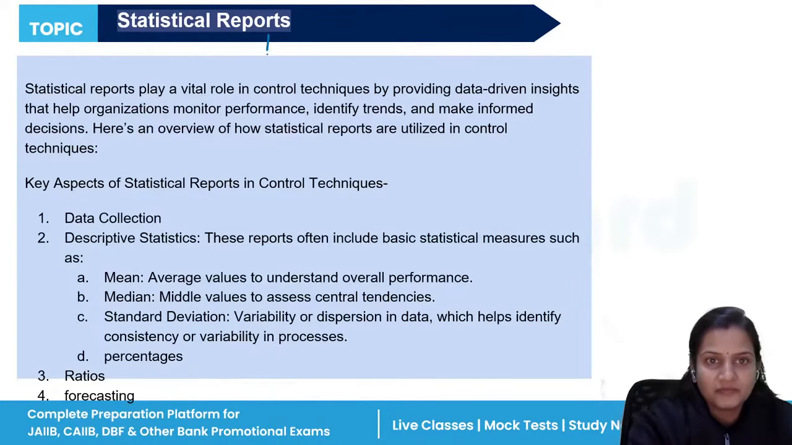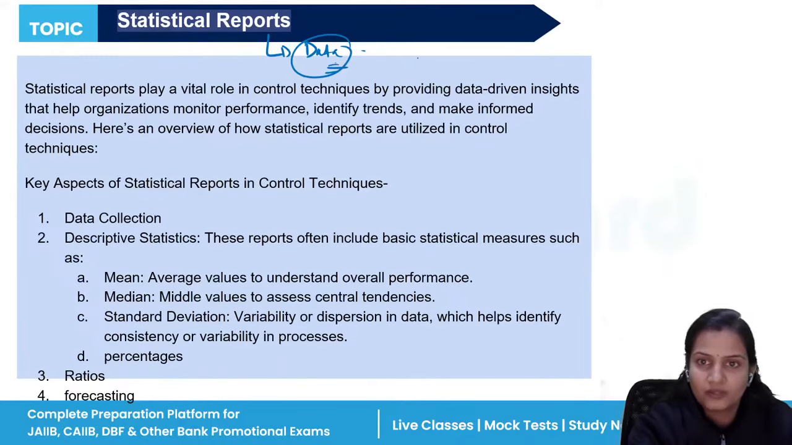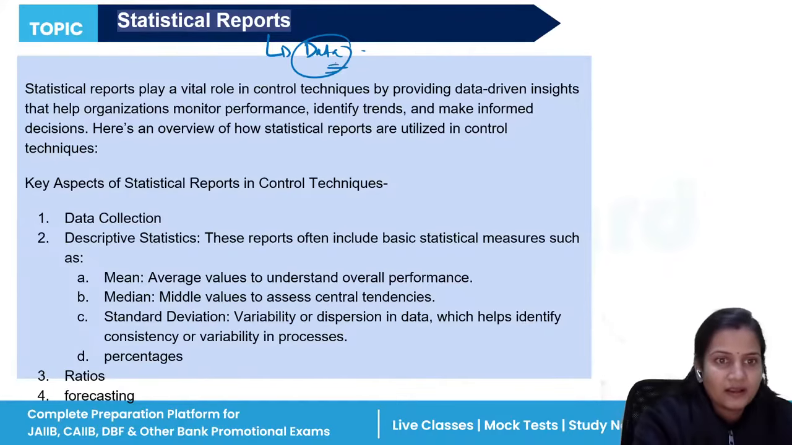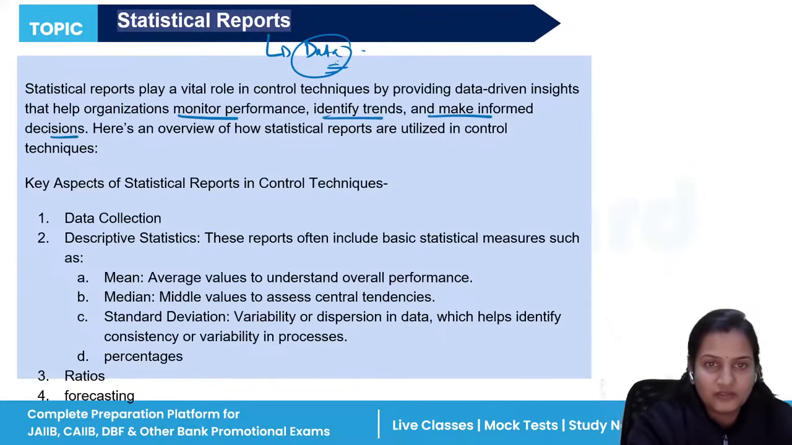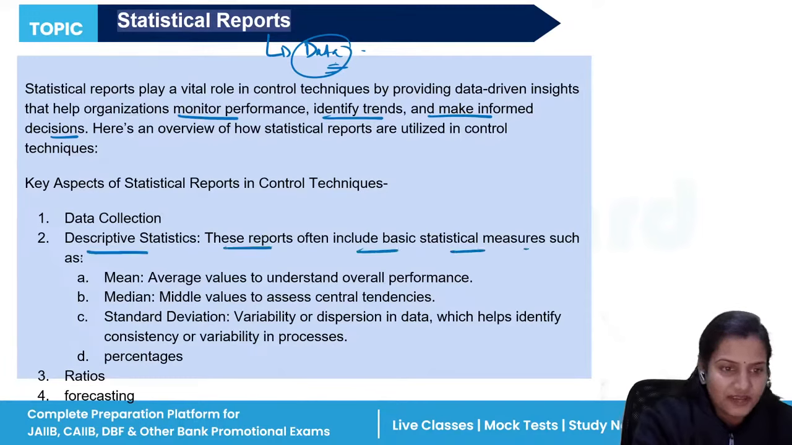Statistical reports, again, are a type of report that provides different types of data to monitor the performance of the employees in the organization, to control them, to monitor performance, identify the trends, and make informed decisions. So with the help of statistical reports, with the help of proper data, when data is collected, it is divided into different sections. These reports often include basic statistical measures like mean, median, standard deviation, and percentage.